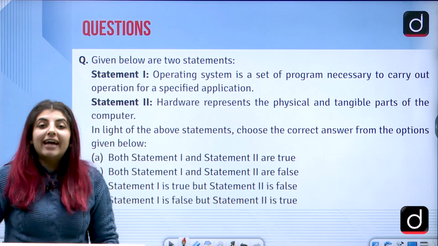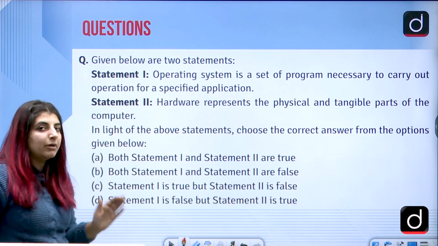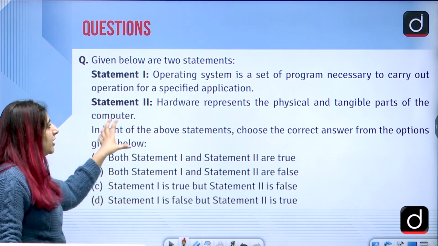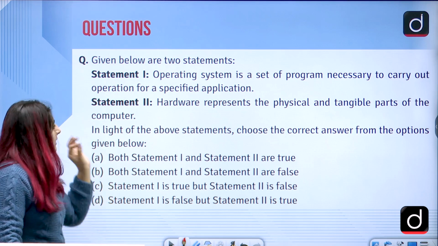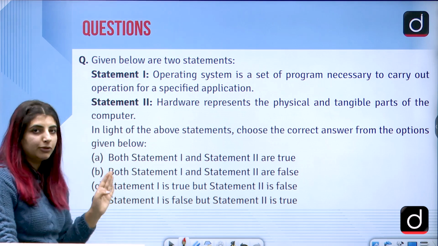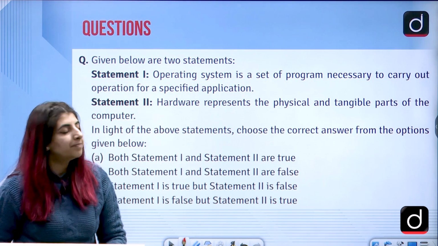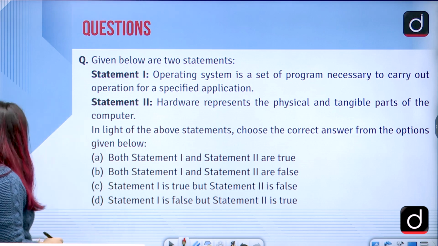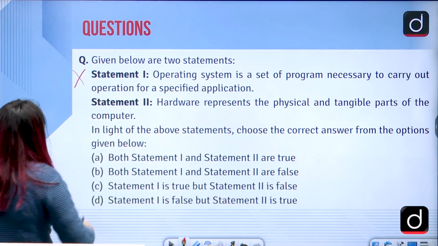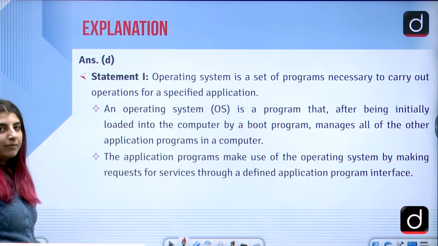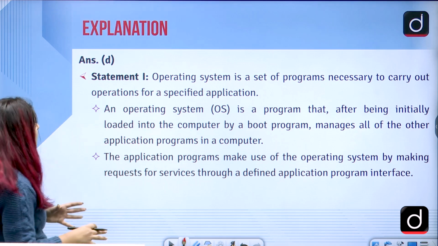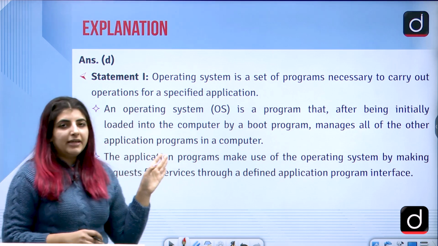Then again, we have one statement based question where statement 1 says, operating system is a set of programs necessary to carry out operations for a specific application. Statement 2 on the other hand says, hardware represents the physical and tangible parts of a computer. Pause your screens and answer the question. The answer to this question is option D, which says statement 1 is false and statement 2 is true. Let's just see statement 1. Statement 1 said operating system is a set of programs necessary to carry out certain functions. It is not an operating system, mind you.